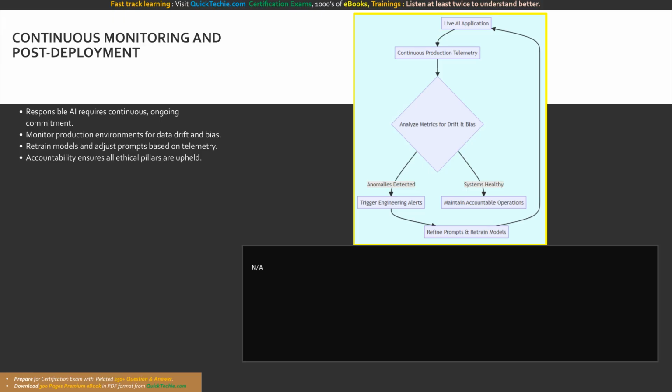Our final flowchart visualizes the continuous monitoring loop. The live AI application feeds continuous production telemetry to an analysis engine. If anomalies are detected regarding drift or bias, it triggers engineering alerts, forcing teams to refine prompts and retrain models. This constant iteration loop guarantees we maintain accountable operations indefinitely.